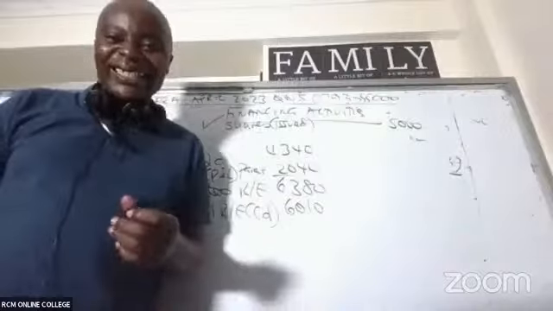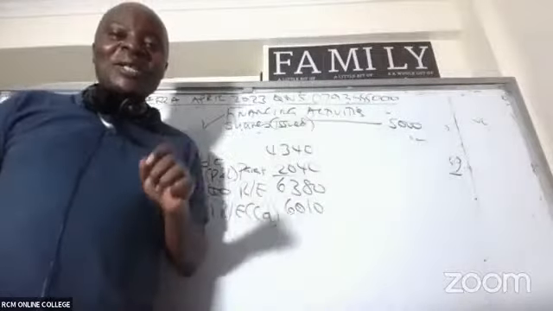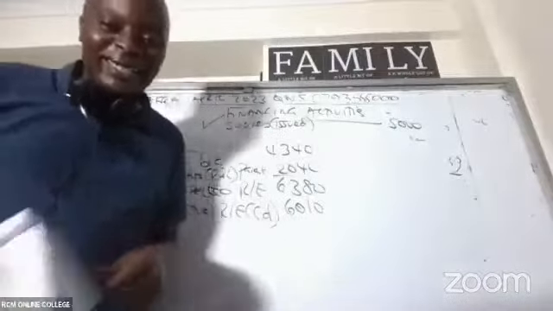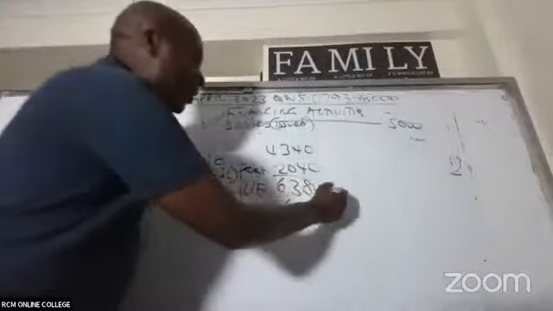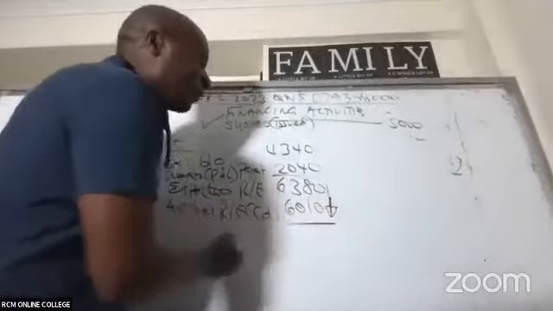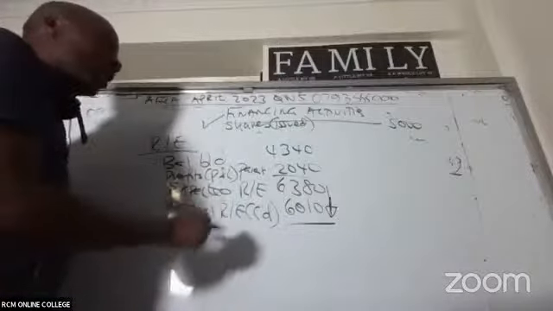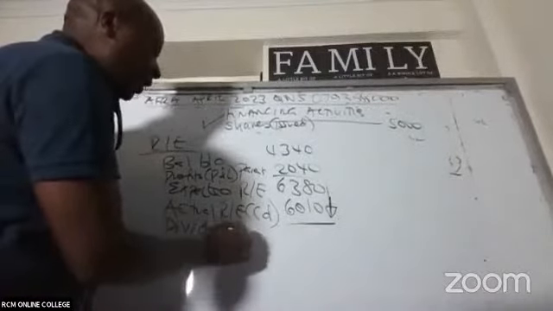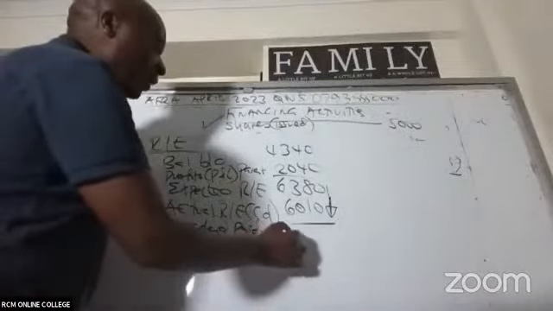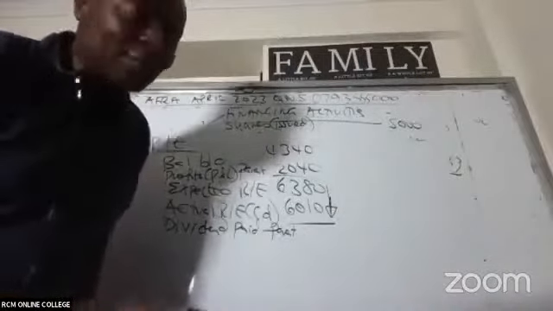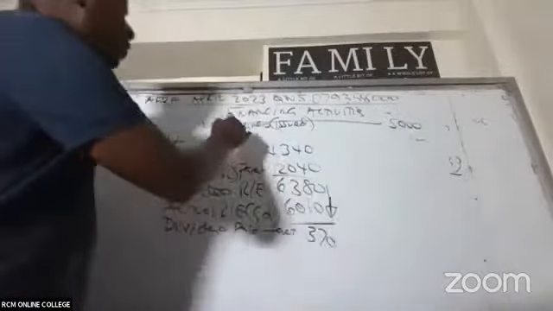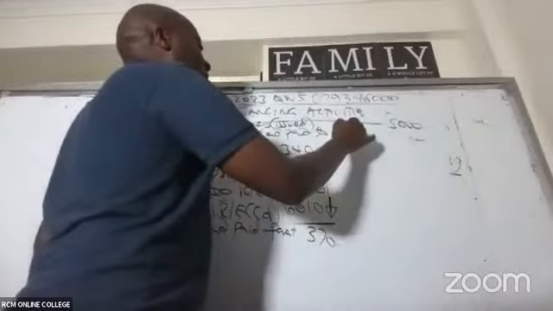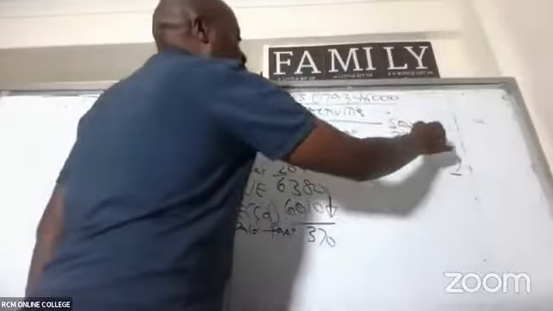Okay, I can see students saying they followed. Exactly. So in this case, we can see retained earnings have reduced. When retained earnings reduce, it's because you paid out dividends. So, dividends paid to parent, to group owners. How much is it? 370. So mention here dividend paid to parent, 370.